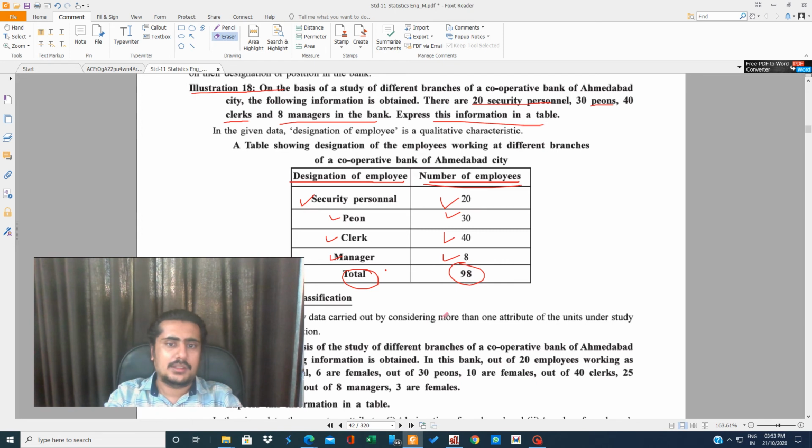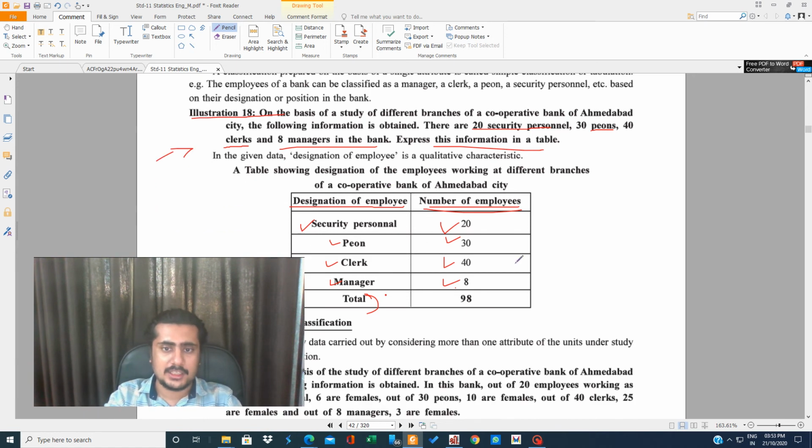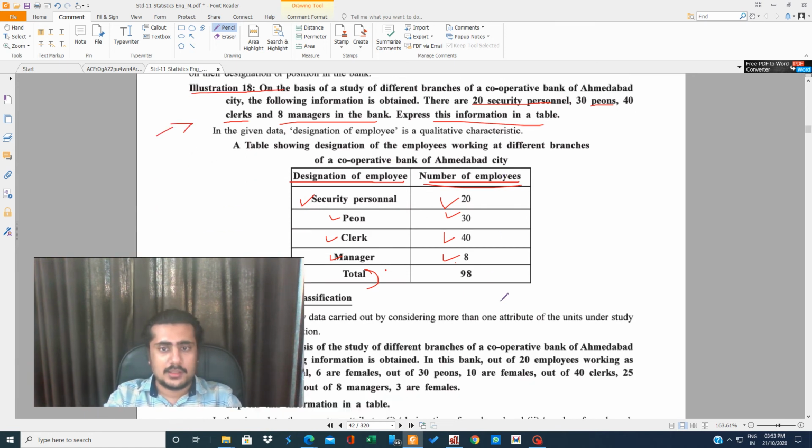You can see how good it looks. If you read these lines, just see how this is differentiated. If you read this line, you're not able to learn how many security personnel are there, how many peons are there. But if you see the table, you will be able to see that peons are 30, clerks are 40, and a total of 98 employees are there in the bank. So tabulation has a very good effect on the eyes of the people who read it. So that is the power of tabulation.